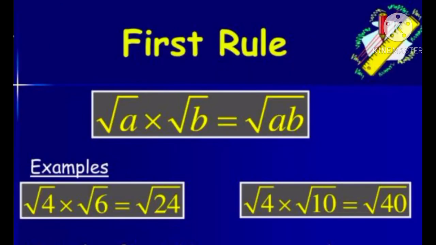Before entering into the exercise problems, let us recall the rules of indices. That is, square root of a into square root of b is equal to square root of ab. We can multiply the numbers when the numbers are in square root. Square root of 4 into square root of 6 is equal to square root of 4 6s are 24, square root of 24. Similarly, square root of 4 into square root of 10 is equal to square root of 4 into 10, which is equal to square root of 40. We can multiply the numbers within the square root.